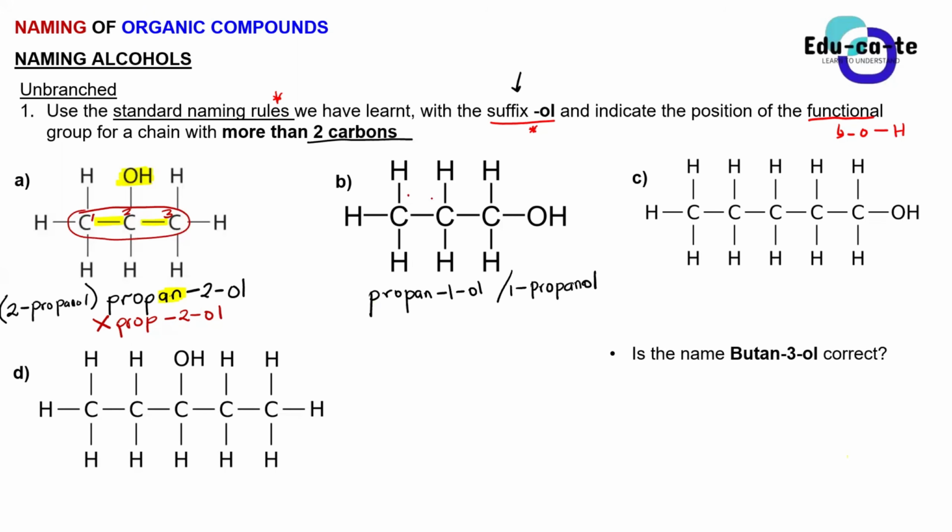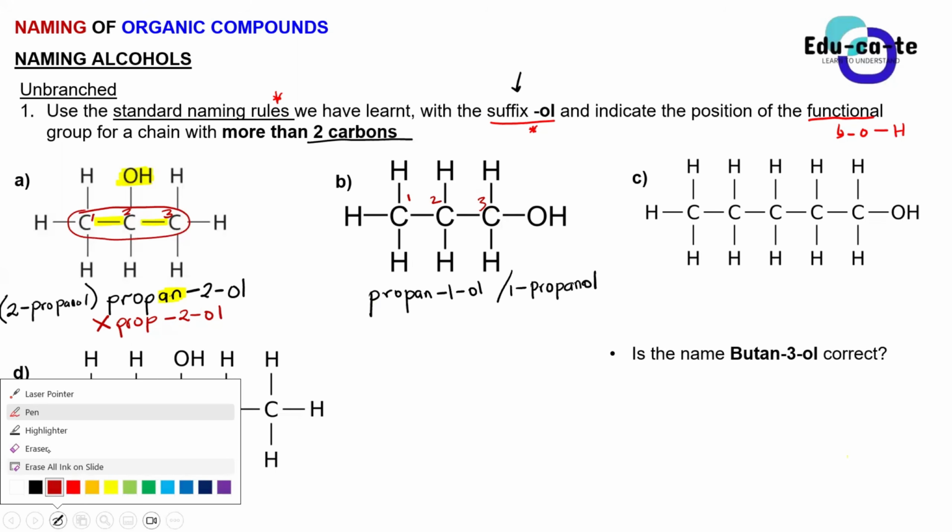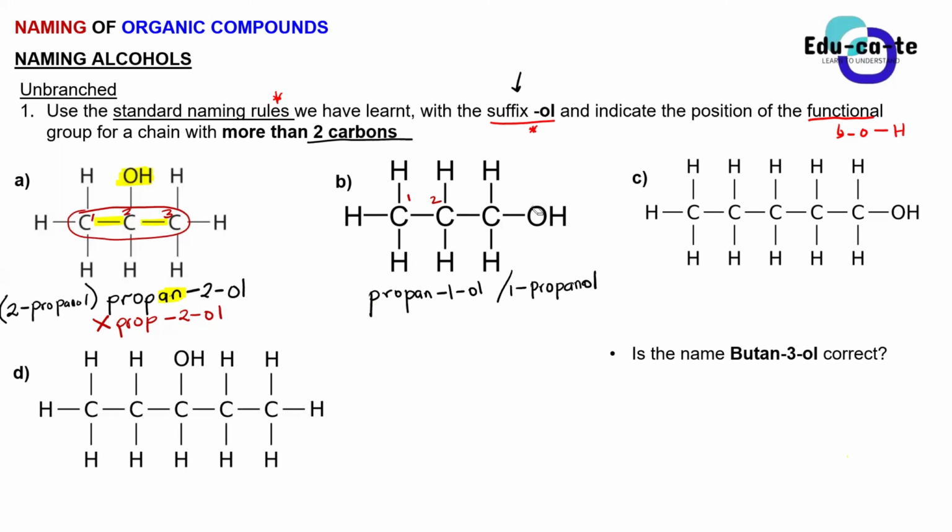You see that? So basically you can see that here, guys, when you count your numbers, you are not supposed to count like 1, 2, 3. This will be wrong, because your functional group is now on carbon 3. You should number from this carbon, that is the functional group itself, because this carbon is closer to this OH than the other ones. So you must number like this is your carbon 1, this is your carbon 2, this is your carbon 3, so that your OH group or your hydroxyl group can occupy a low numbered carbon.